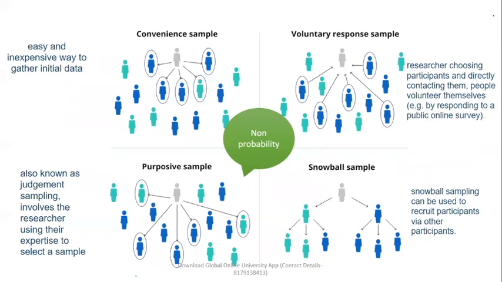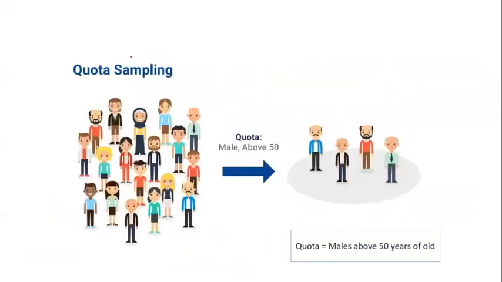So non-probability, when we come, convenience, that is as per the ease. Purposive, that is also called judgmental, which involves expertise or a certain purpose or aim. Voluntary is based on the researcher's choice, and snowball is the one which is in the form of networking. There are a lot of questions on snowball also, that is nothing but networking sampling. Then quota sampling, where you have a group, and from that you take a quota, like for example, male above 50. Such a type of quota is called quota sampling.